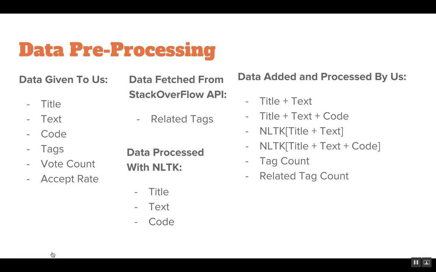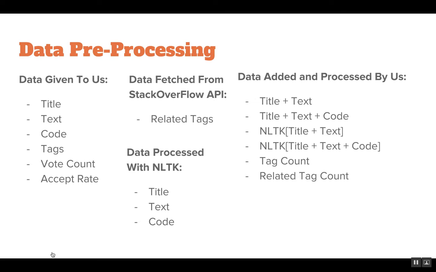So the thing we used along with the data given to us was the Stack Overflow API data, that is the related tags. The related tags are calculated by Stack Overflow, like how we would calculate a Neo4j graph database based on the incoming and outgoing edges of each question with respect to its tags. So let's say a particular question has array list, list, arrays, and another question where array list is with for loops, another question where array list is with loops. So array list is far more related to loops rather than, let's say, Maven. So that's how the related tags have been calculated by Stack Overflow.